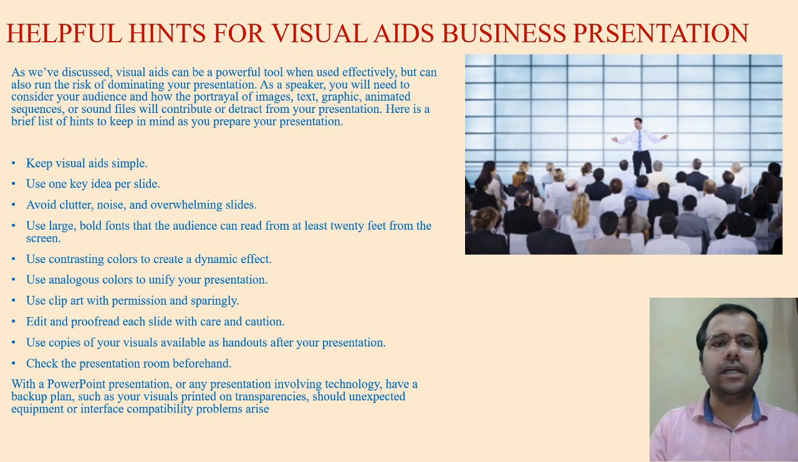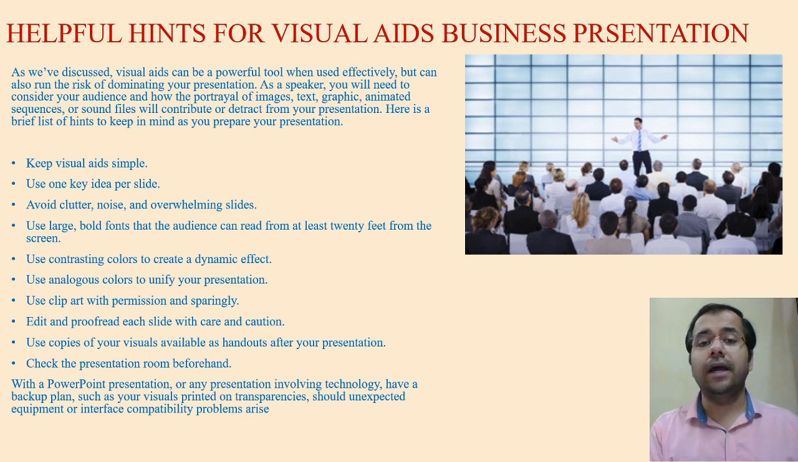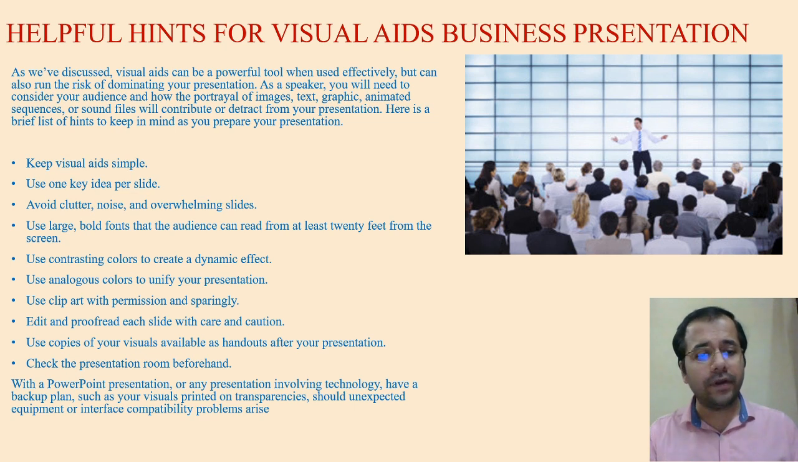Helpful hints for visual aids: you have to keep your visual aids simple. Use one key idea per slide. Avoid clutter and noises. Clutter or noises means those tapping sounds or other noises from visual aids. Considering colors, the colors have to be dynamic, and analogous colors should be avoided. Edit and proofread at large.